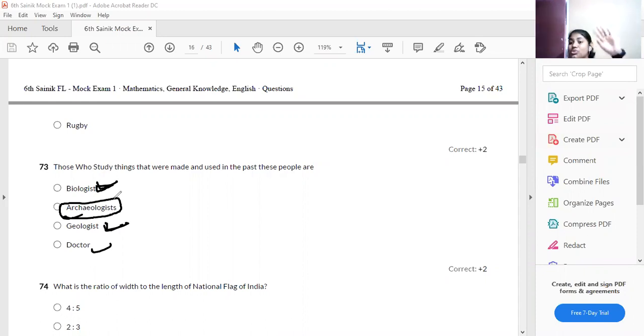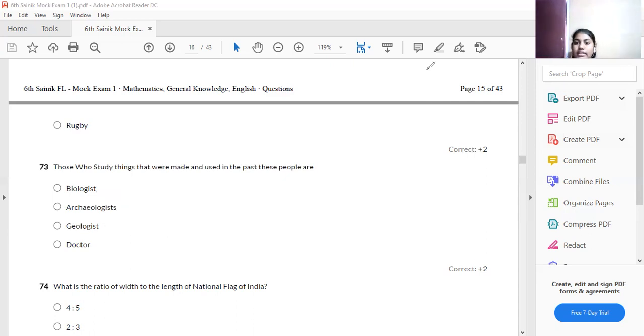An archaeologist is a person who studies the past, whether about history, or about coins, or maybe some events like that. An archaeologist is a person who studies the past of the people. Therefore, option B is your answer. Which one is the answer? Option B is your answer.